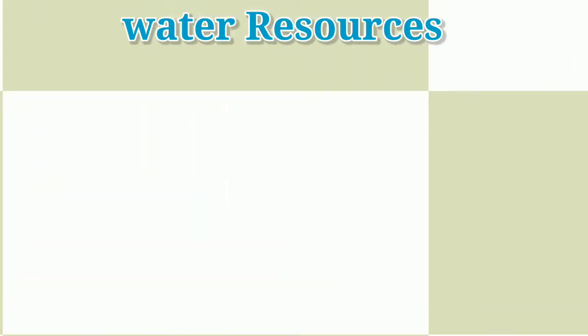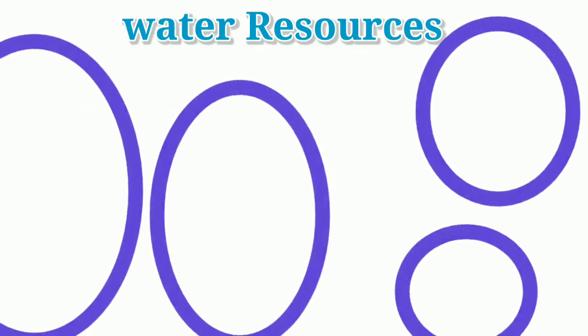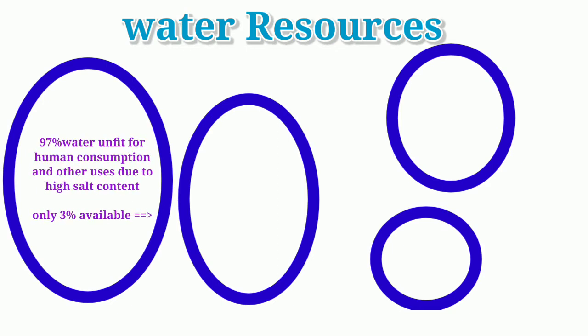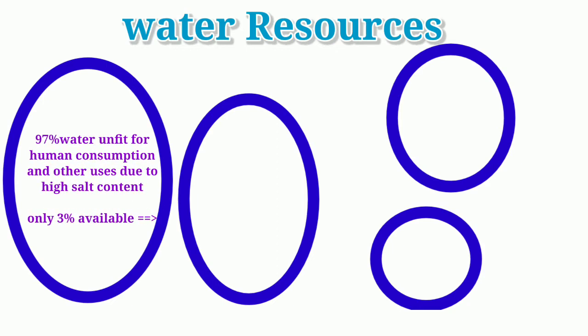Looking at need to conserve water, let us have a look how much of the total water available on earth is available to us for use. 97% of the total water is unfit for human consumption and other uses due to high salt content. So only 3% is available to us as fresh water.